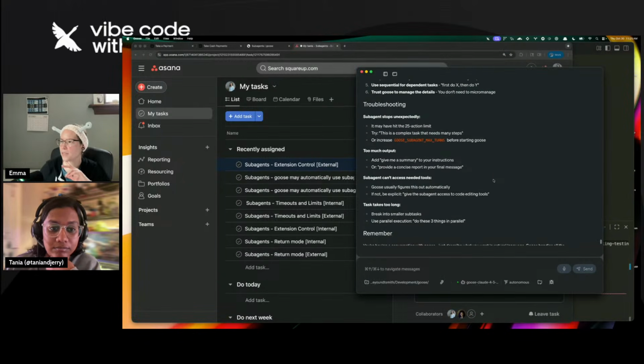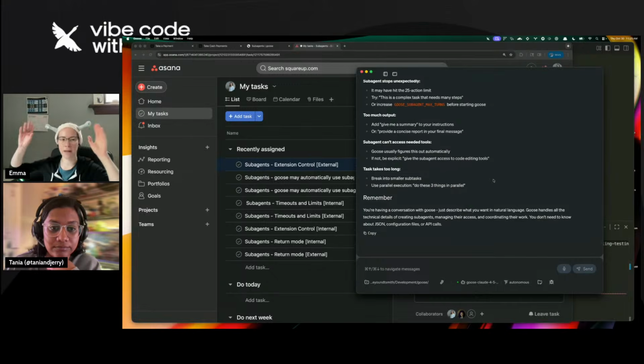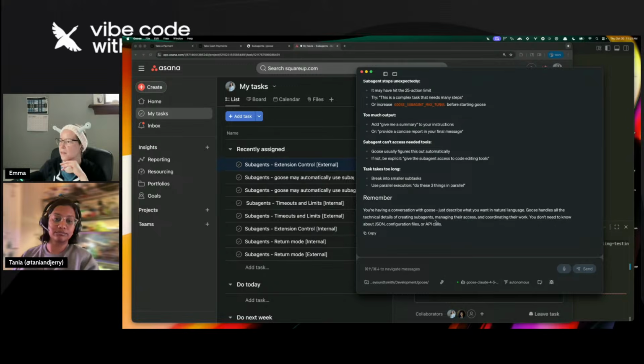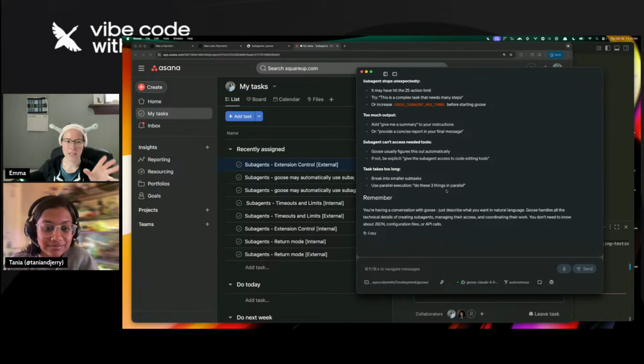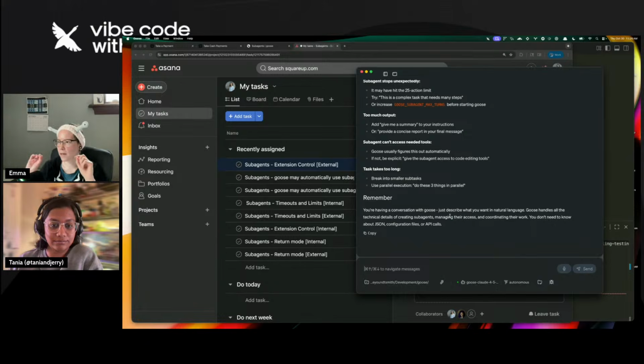But that is going to be, and so it just wrote brand new documentation for me here. Remember, you're having a conversation with Goose. Just describe what you want in natural language. So this is nice, but I actually want to integrate it into what we have already. So now I'm going to start, just like, batch it.